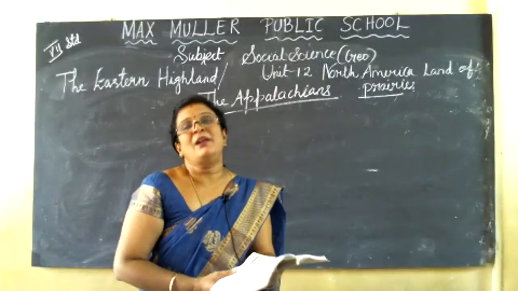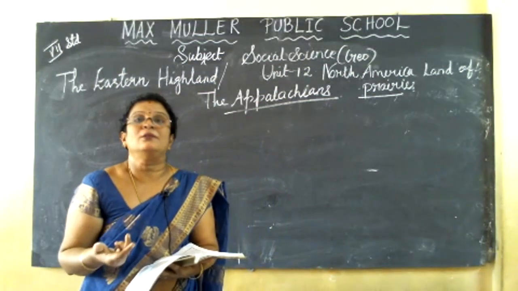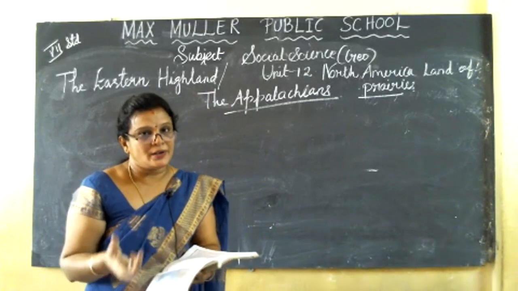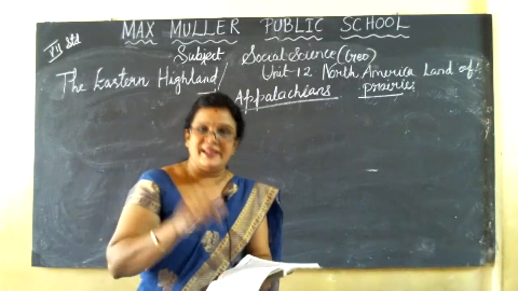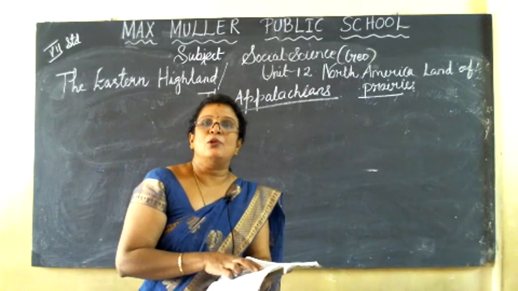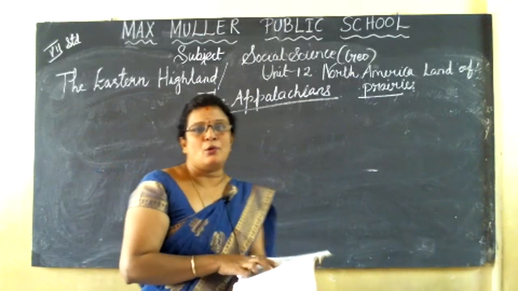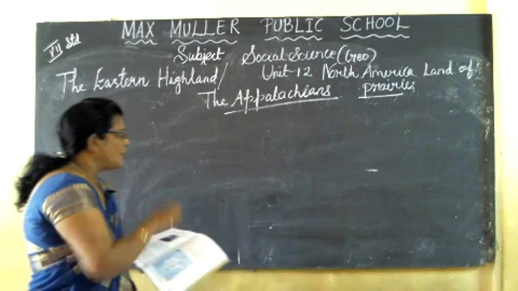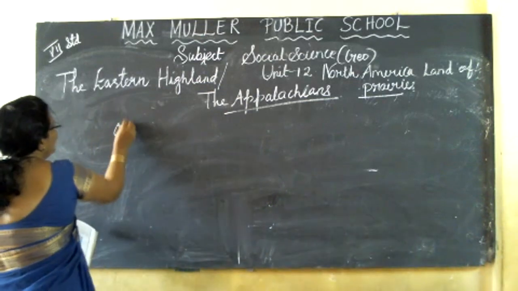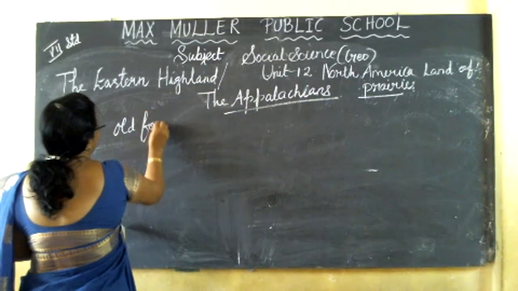Okay, the Appalachians are old-folded mountains. Already the mountains exist. Okay, these mountains are not young-fold mountains. These are old mountains.